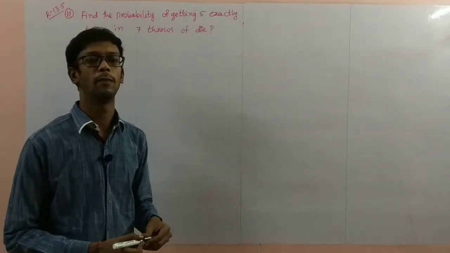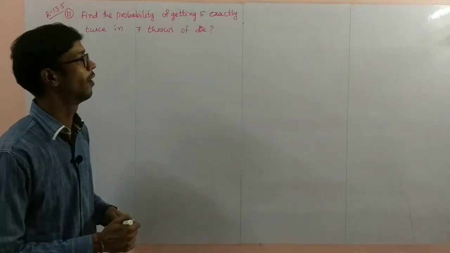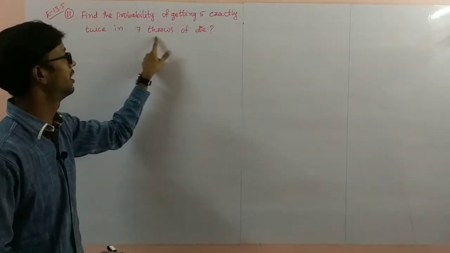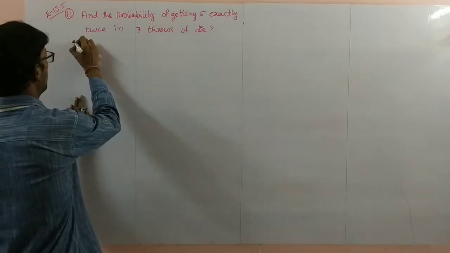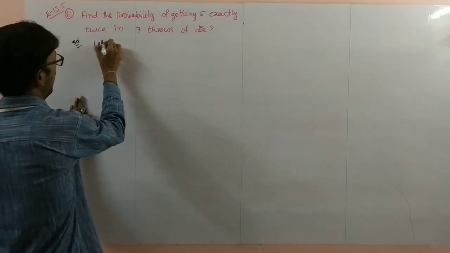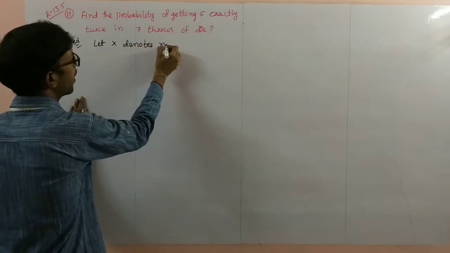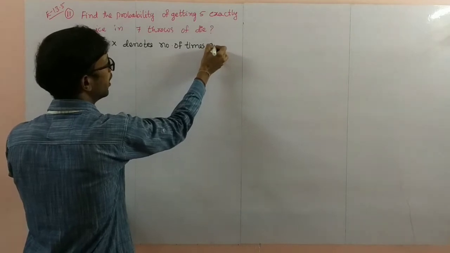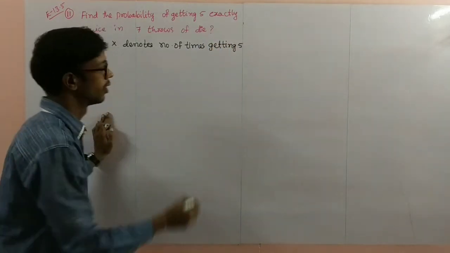Now problem number 11. Find the probability of getting 5 exactly twice in 7 throws of a die. So this is a simple problem. Solution: let x denote the number of times of getting 5.